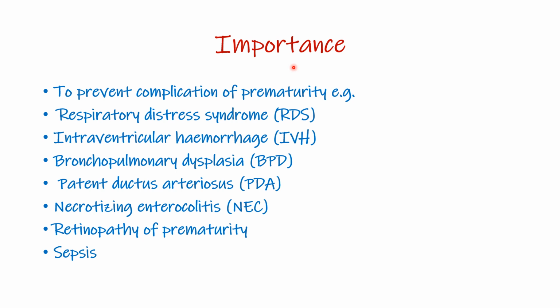So why do we have these goals of therapy, which include prevention, arresting, ensuring good progression of labor, and also appropriate management of a neonate? This is to prevent complications of prematurity, which include respiratory distress, intraventricular hemorrhage, bronchopulmonary dysplasia, patent ductus arteriosus, necrotizing enterocolitis, retinopathy of prematurity, and sepsis.